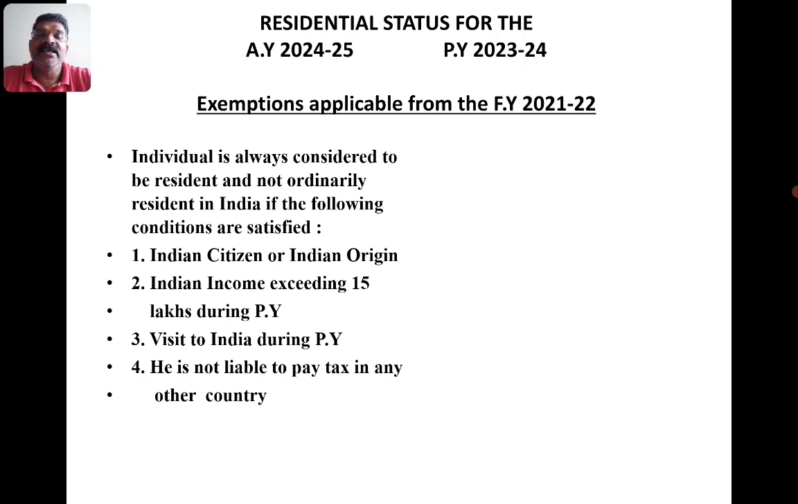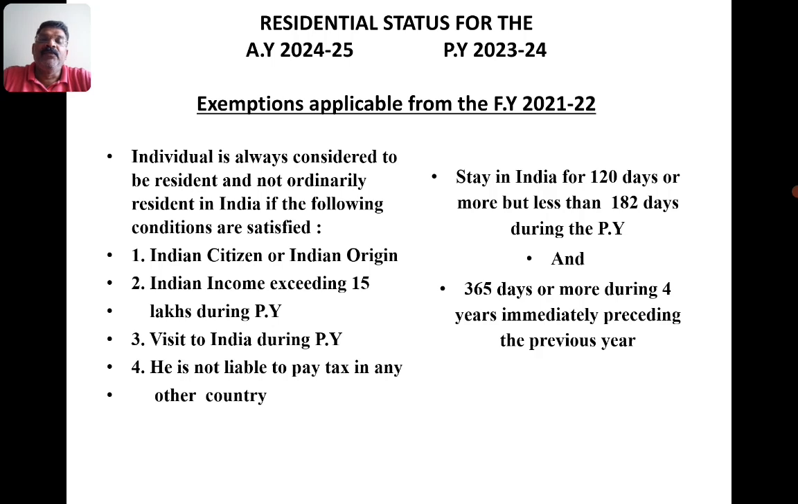In this case, his stay in India should be 120 days or more during the previous year. See, in the previous conditions we learned 182 days. Instead of 182 days, in this condition, he needs to stay more than 120 days. And the second condition, 365 days in the 4 preceding years, that also will be there. So two conditions need to be satisfied.